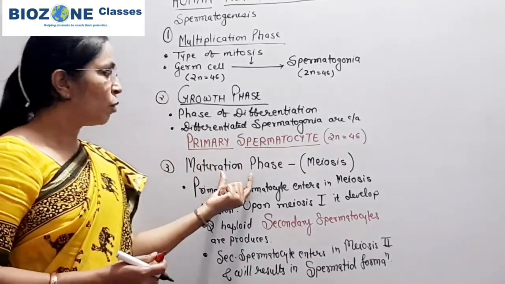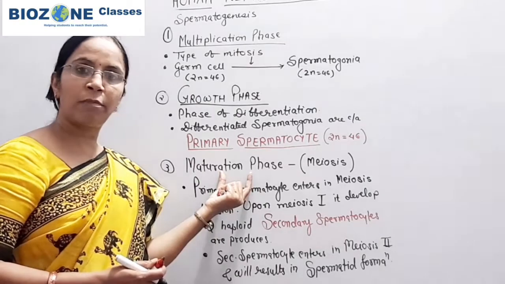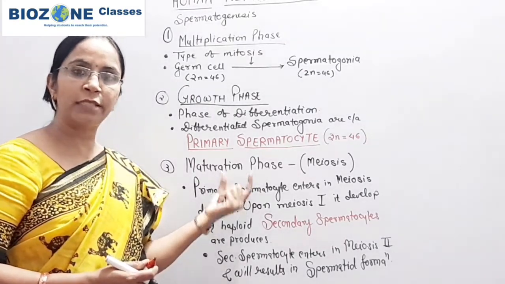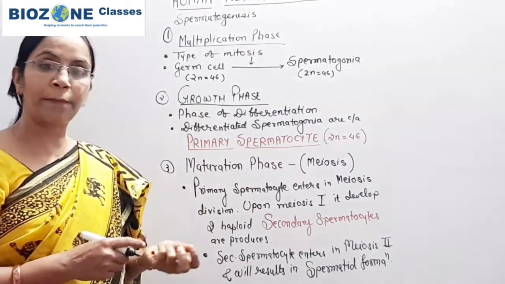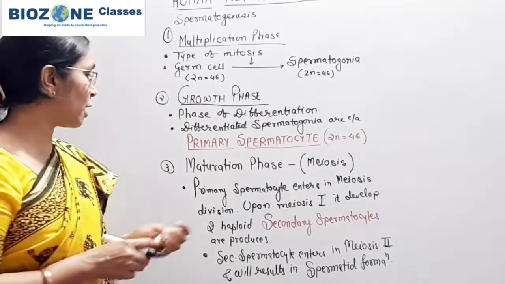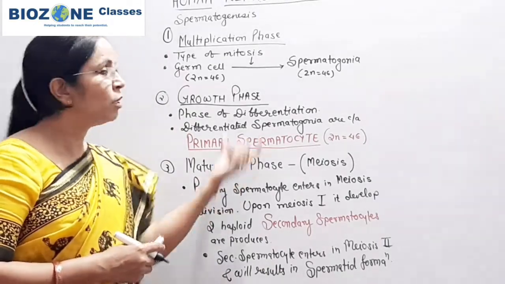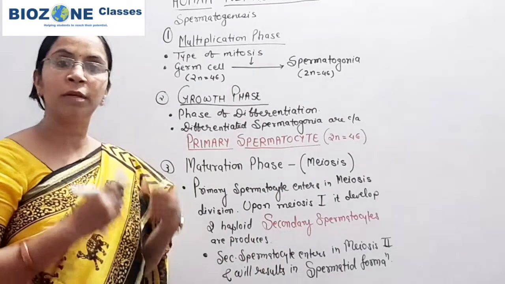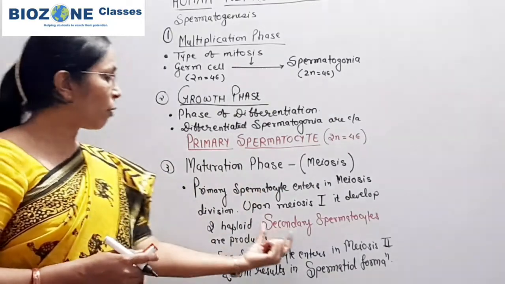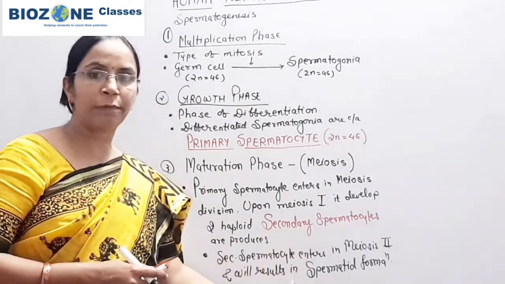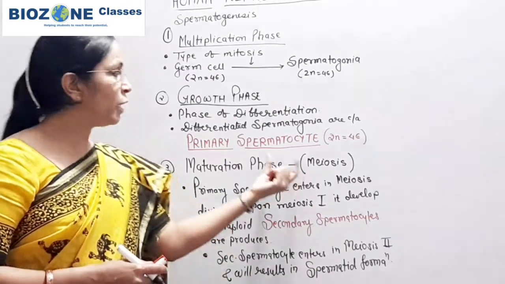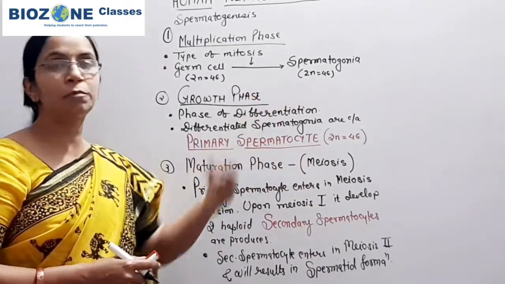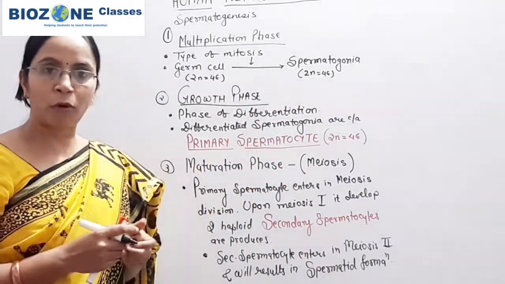So the original meiosis, for objective, you remember, takes place in the maturation phase. Secondary spermatocytes are produced in the maturation phase. Be very clear chromosome number wise. The haploid cells are only secondary spermatocytes and spermatids. The rest, primary spermatocyte and spermatogonia, are diploid cells.